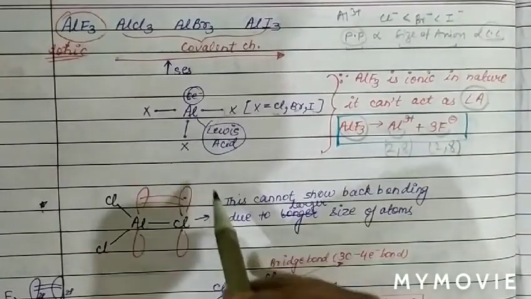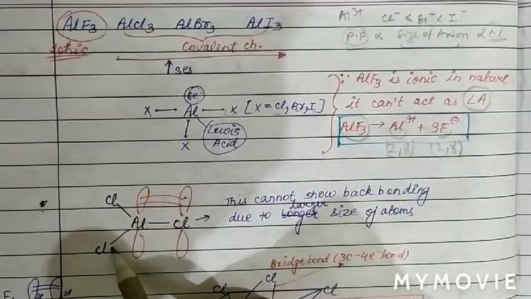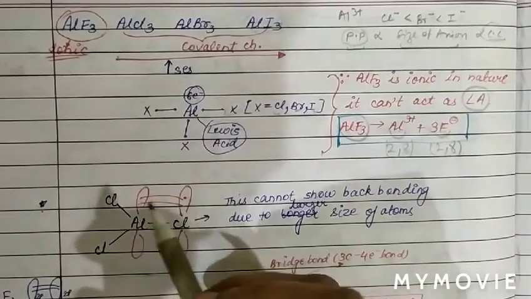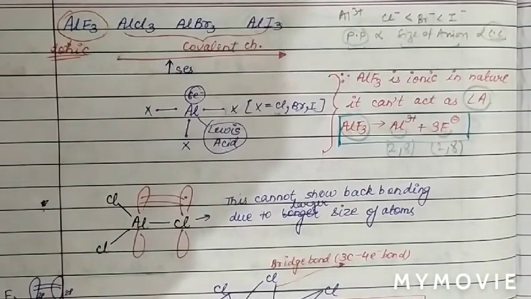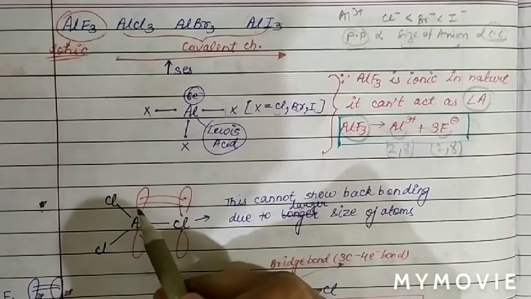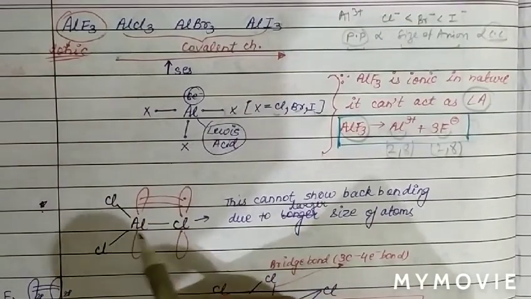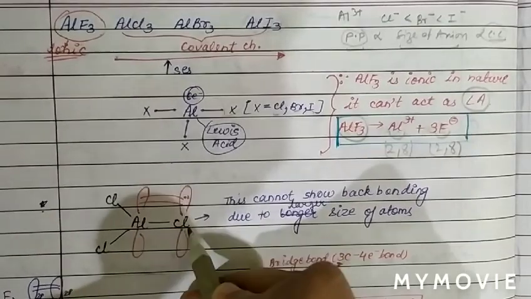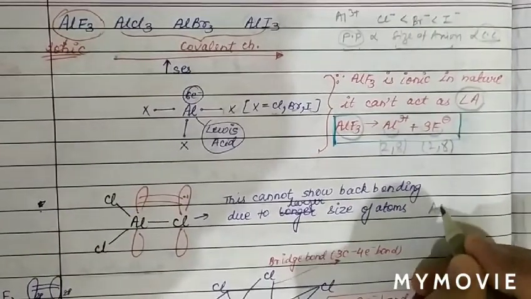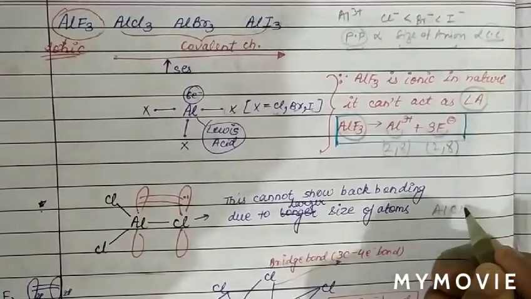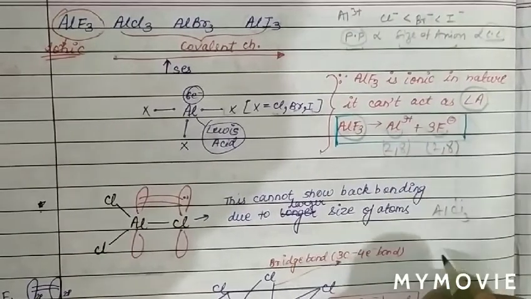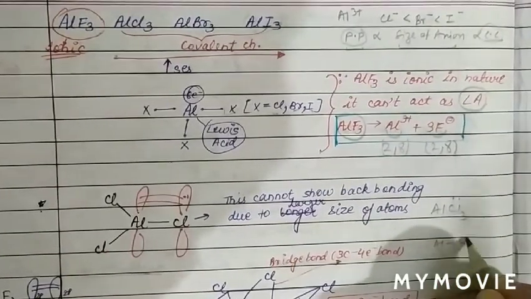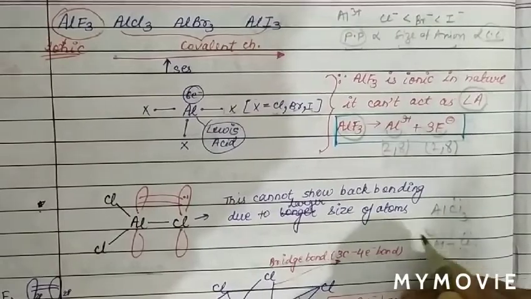Now see, in the case of AlCl3, aluminium has a vacant orbital. In AlCl3, the central atom has a vacant orbital. Also there is an electron pair on the chlorine atom.